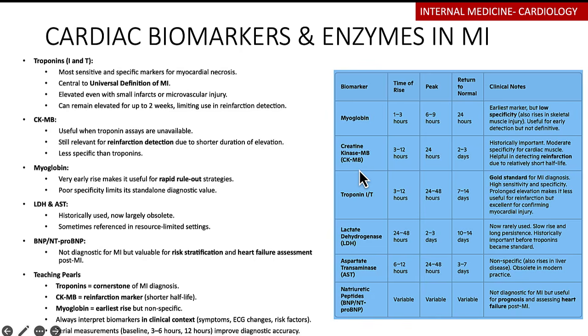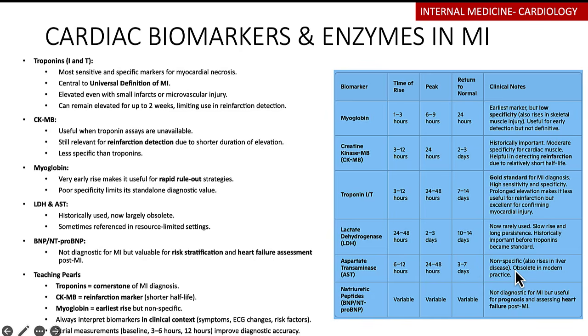Then you have other things that can be used as surrogate markers that are now rarely used, like your LDH, which rises in 24 to 48 hours. It peaks at 2 to 3 days, and then it returns to normal in about 10 to 14 days. These ones are rarely used. They have now become obsolete. Even things like your AST, which rises in about 6 to 12 hours, then peaks in about 24 to 48 hours, and remains elevated for about 3 to 7 days.